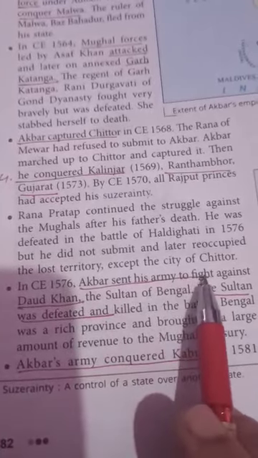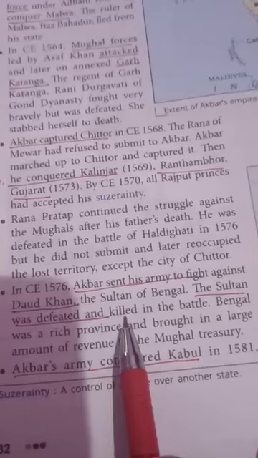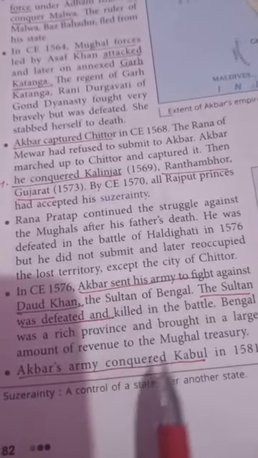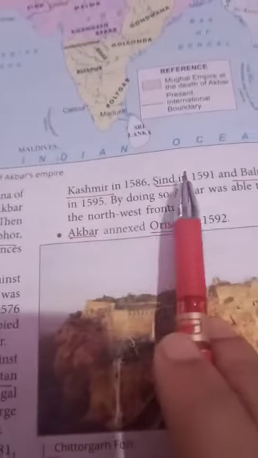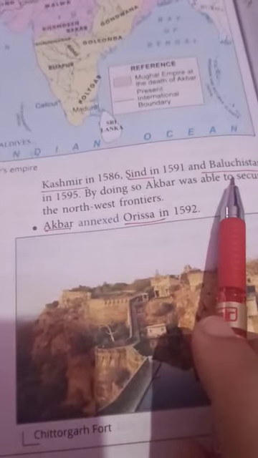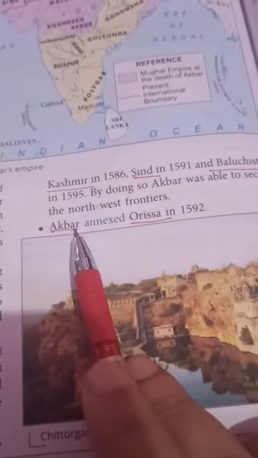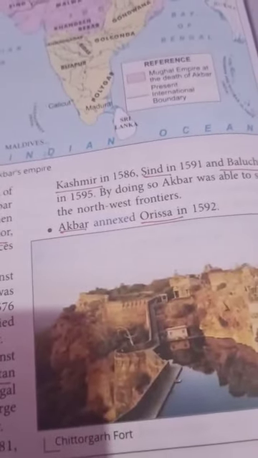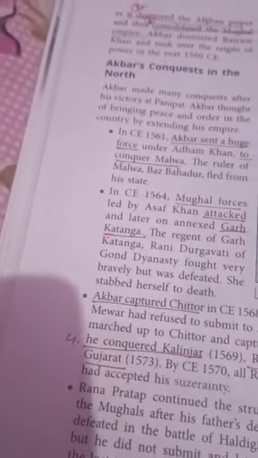Point 6: Akbar conquered Kabul, Kashmir, Sindh, Baluchistan. And the last point: Akbar conquered or annexed Odisha. Conquered or annexed, same.